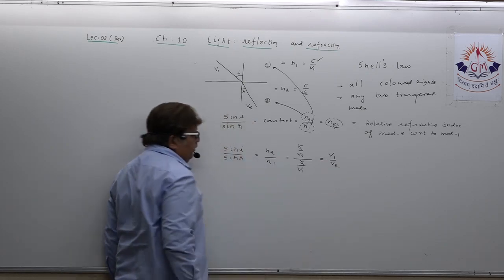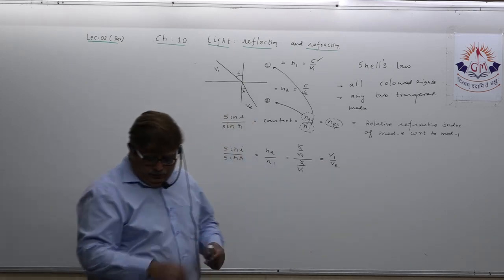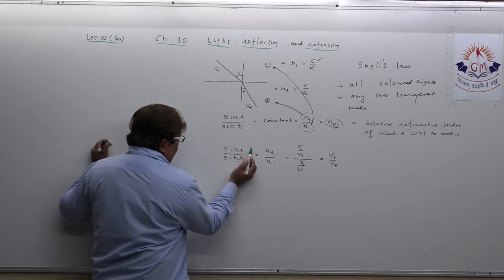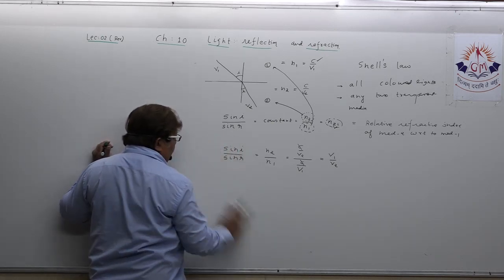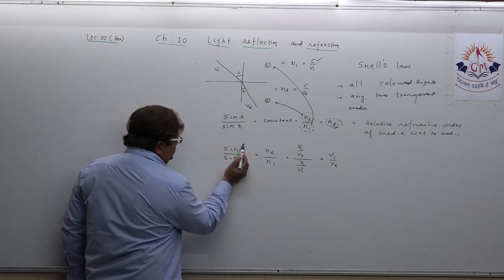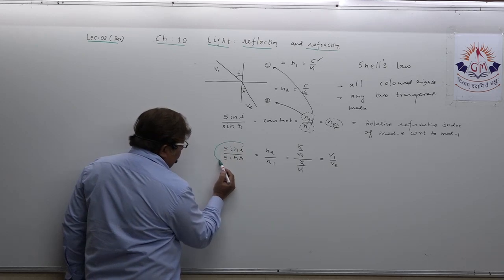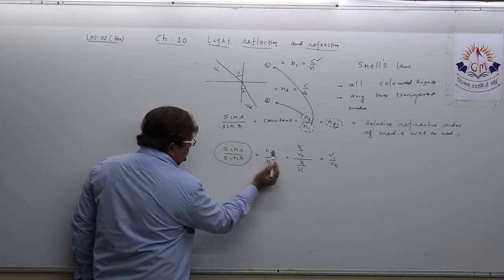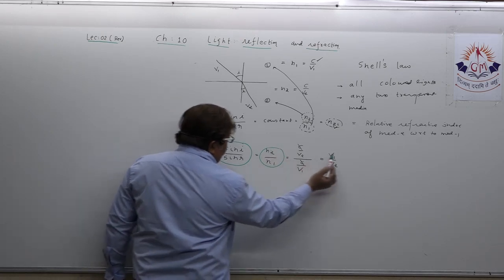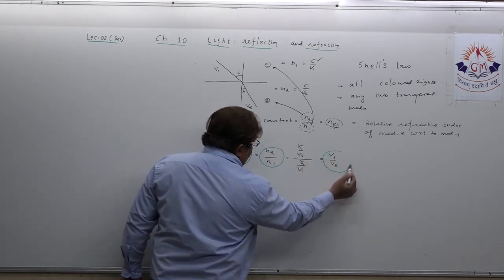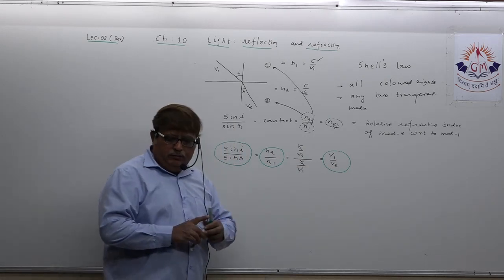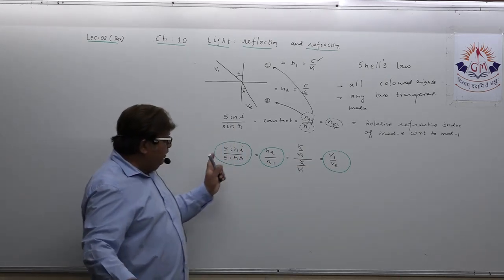Please understand this. This is very important for us to solve any numerical. Rohan once asked me about some numerical involving the angle. That's why we are taking, see, sin i upon sin r equal to n2 upon n1 equal to v1 upon v2. This standard you have to keep in your mind. Understand?